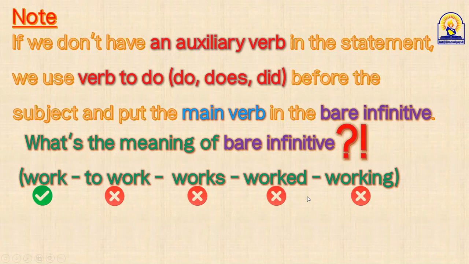I hope you all understand what we mean by bare infinitive. When you want to make a question and you cannot find any auxiliary verb to start with, there is no am, is, are, was, were, no have, has, had, no can, could, shall, should, you get do, does, or did, and put one of them before the subject, and don't forget to change the main verb into the bare infinitive. What do we mean by bare infinitive, guys? I mean the verb without s, without ed, without ing, without to. Just the bare infinitive, as Waleed said, المصدر المجرد يا شباب.